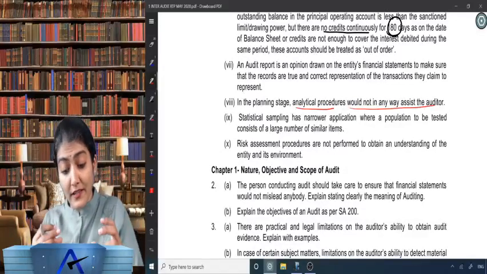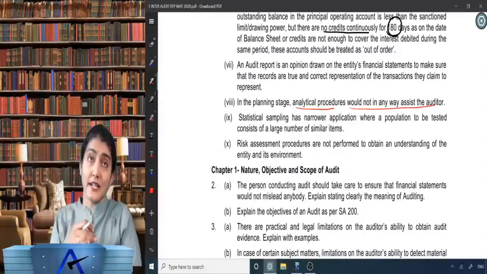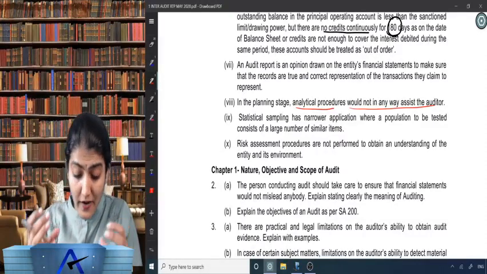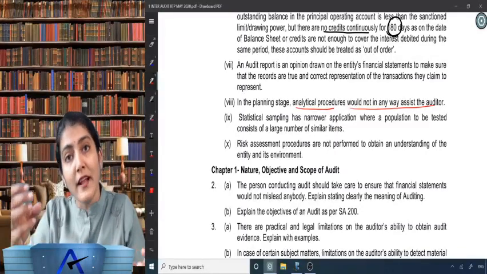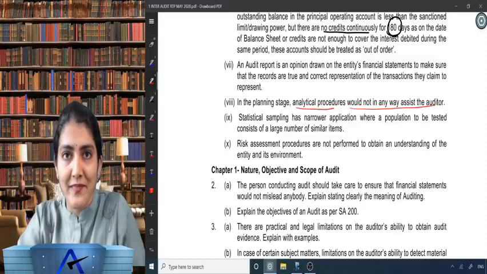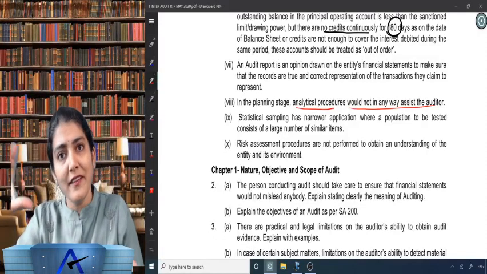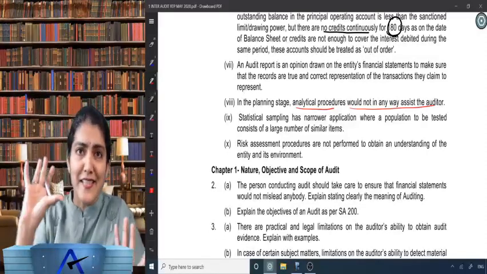So now coming to 530, the second favorite at the intermediate level. And 520 is a favorite, 530 also a favorite and 500 also a favorite. And ultimately all that is asked in the exam is a favorite. What is a favorite? Whatever will come in the exam, that is a favorite. Rest, nothing is a favorite over there.